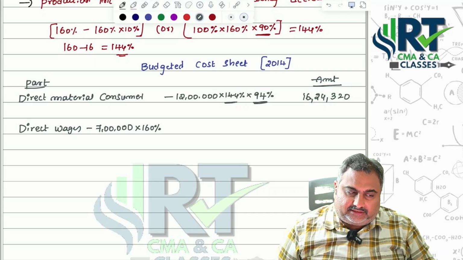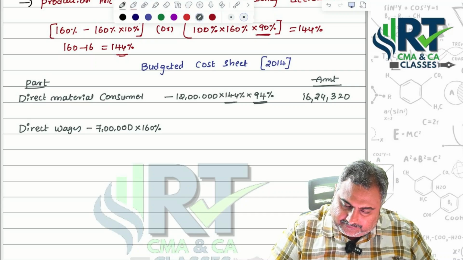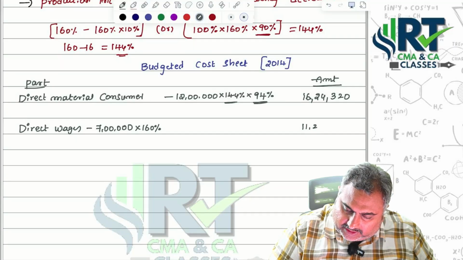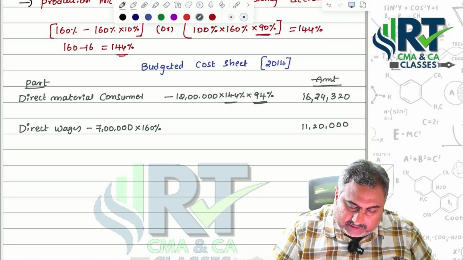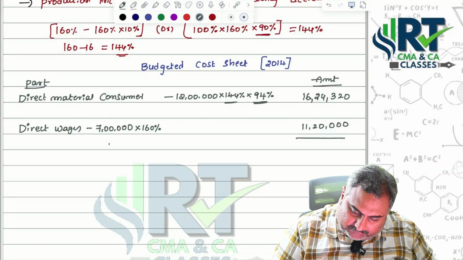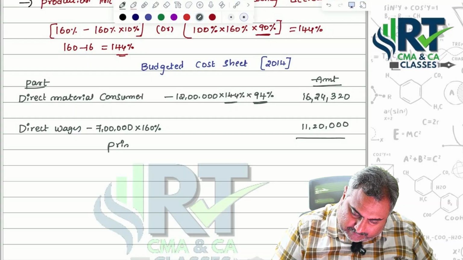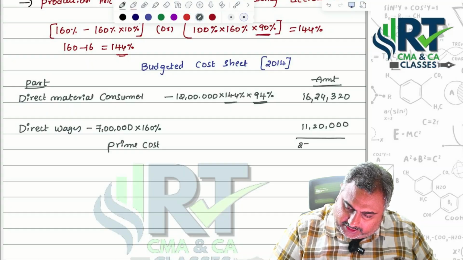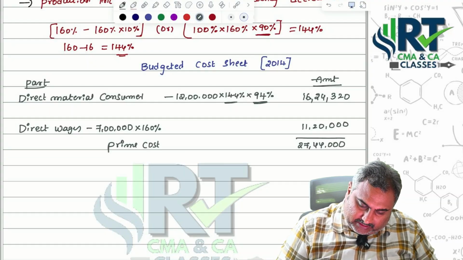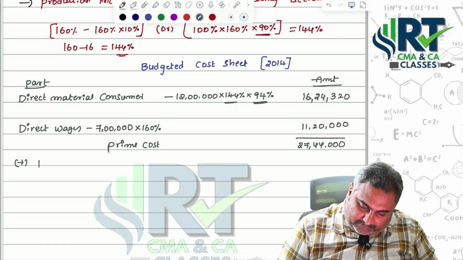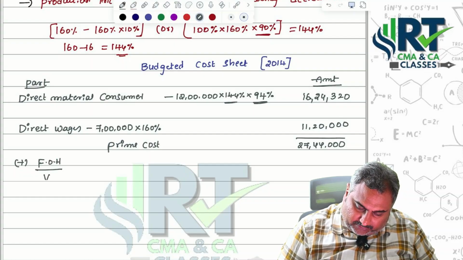So 7 lakhs into 160%. That is equal to 11 lakh 20,000. Any direct expenses? No. After adding this, we are getting prime cost 27 lakh 44,000. Add factory overheads. Under that, first one was variable.